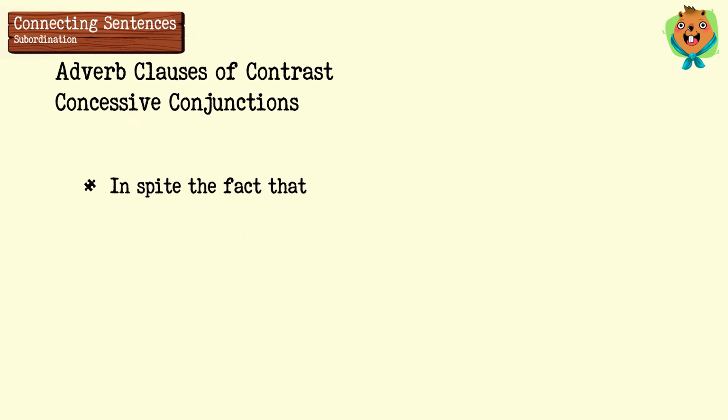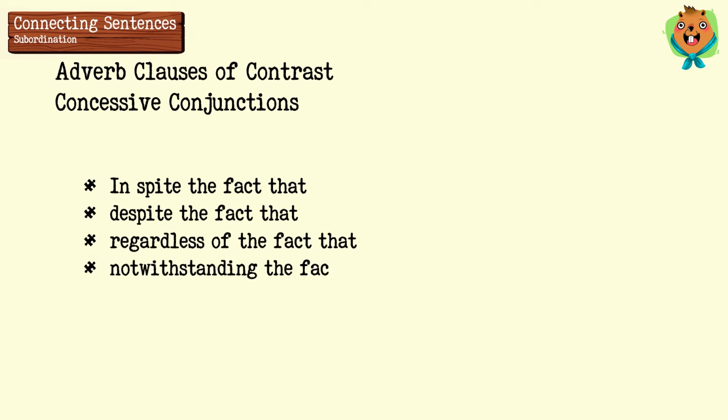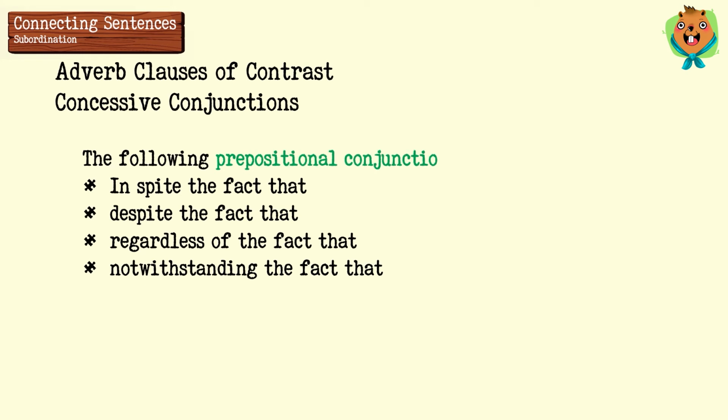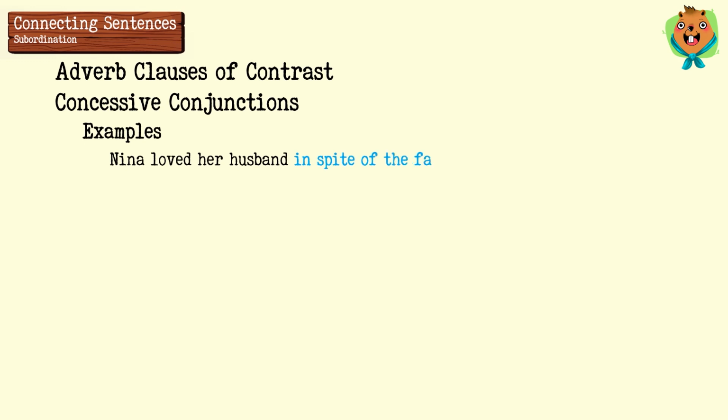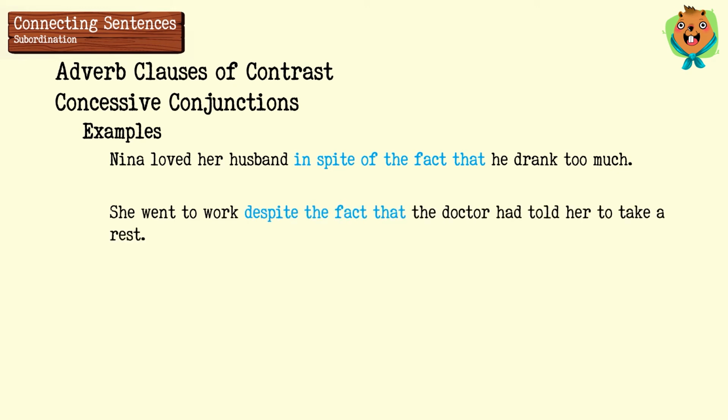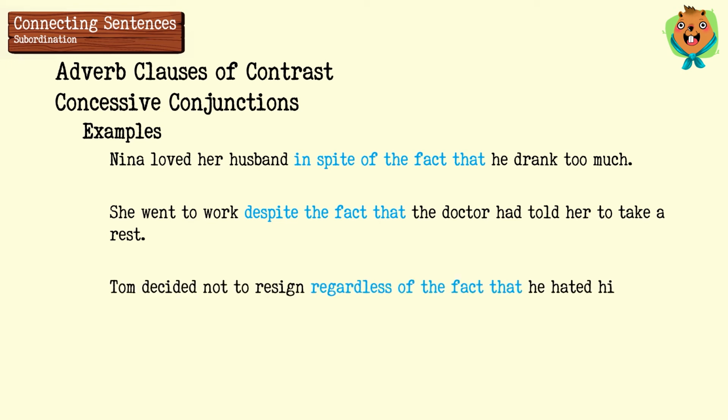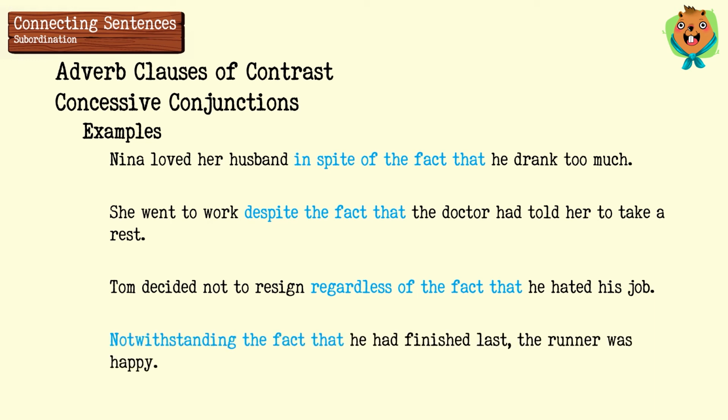Prepositional conjunctions in spite of the fact that, despite the fact that, regardless of the fact that, and notwithstanding the fact that all mean although. For example, Nina loved her husband in spite of the fact that he drank too much. She went to work despite the fact that the doctor had told her to take a rest. Tom decided not to resign, regardless of the fact that he hated his job. Notwithstanding the fact that he had finished last, the runner was happy.